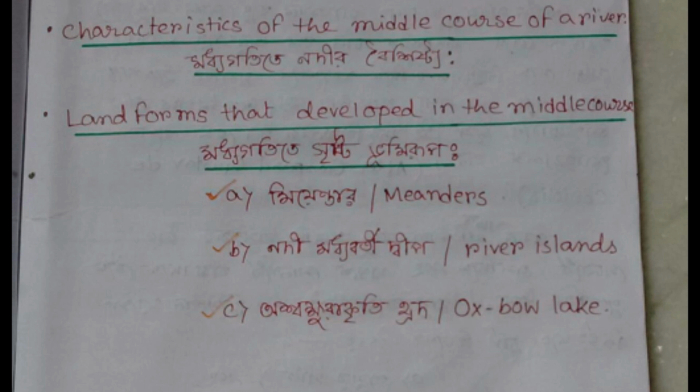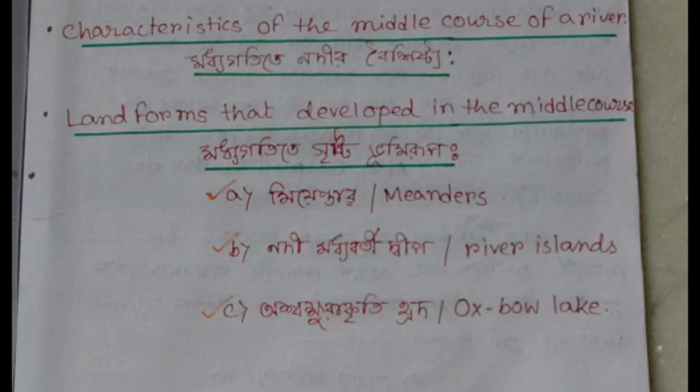As the slope of the land becomes gentler and the speed becomes lower, the main work is transport and deposition. Number 4, erosion or cutting down of the river bed almost stops here. Number 5, the river valley is not so deep here.